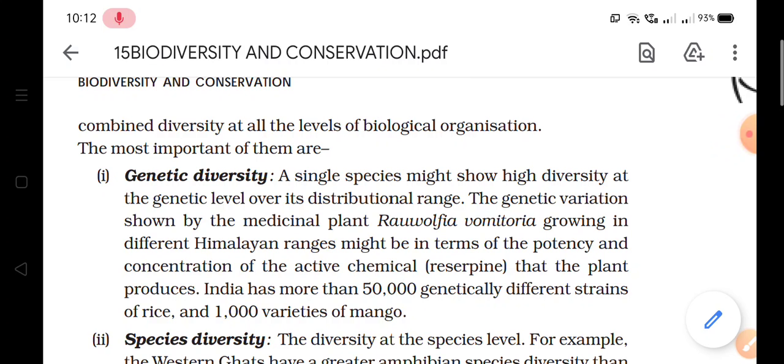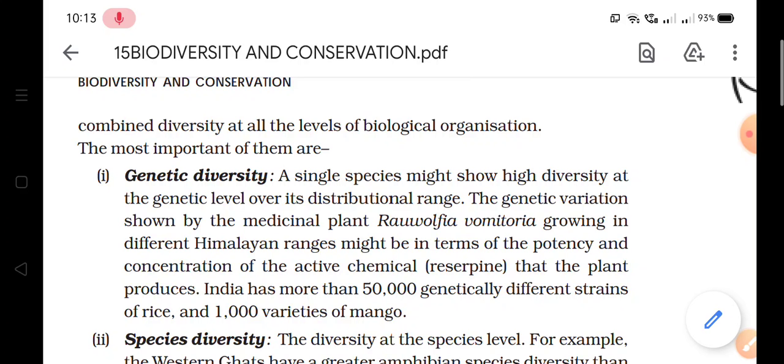This medicinal plant grows in the Himalayan ranges, and it has potency and concentration of active chemicals. The active chemical present in this plant is reserpine. This plant shows a lot of diversity at the genetic level also.